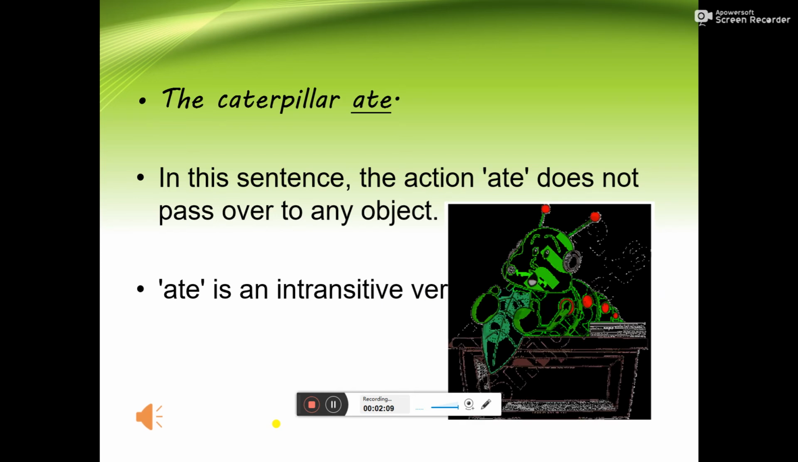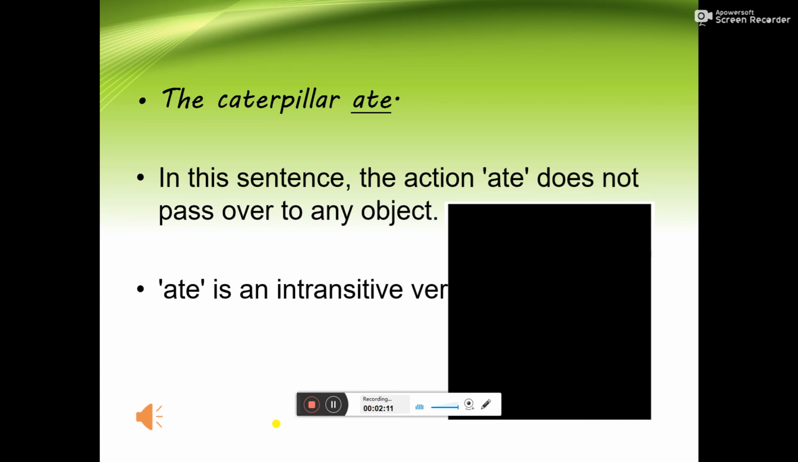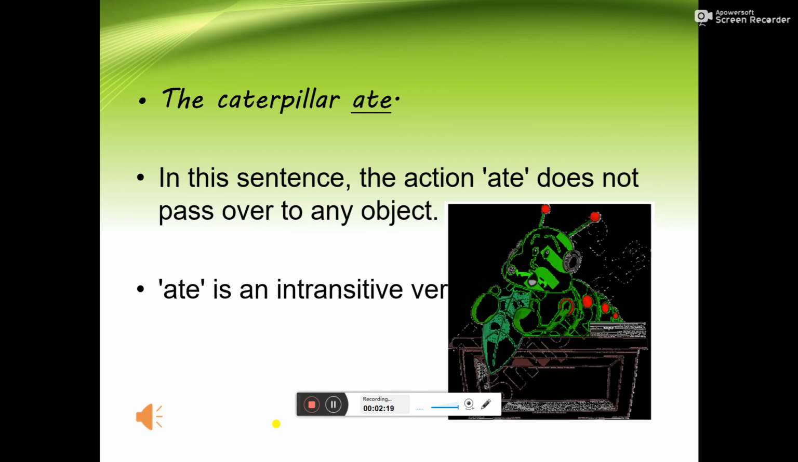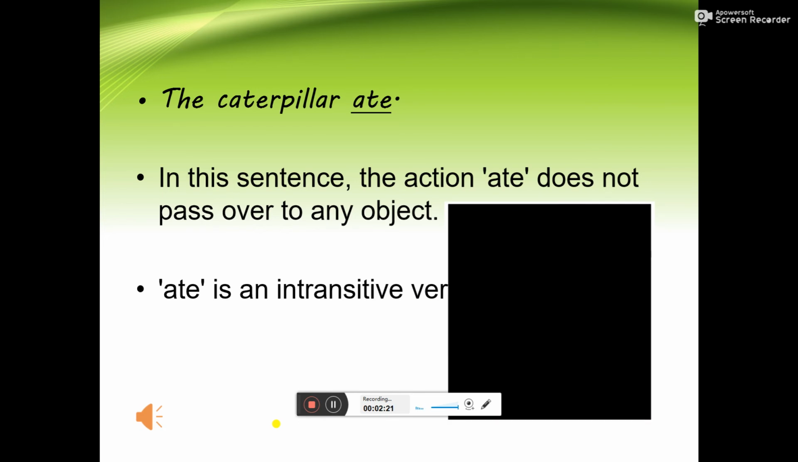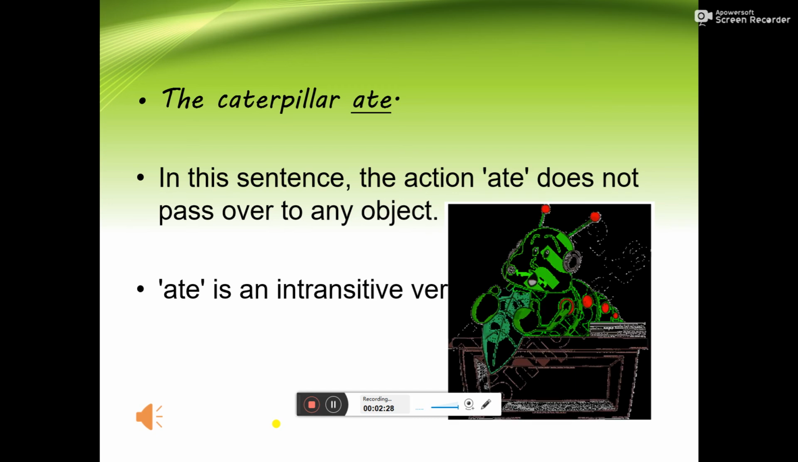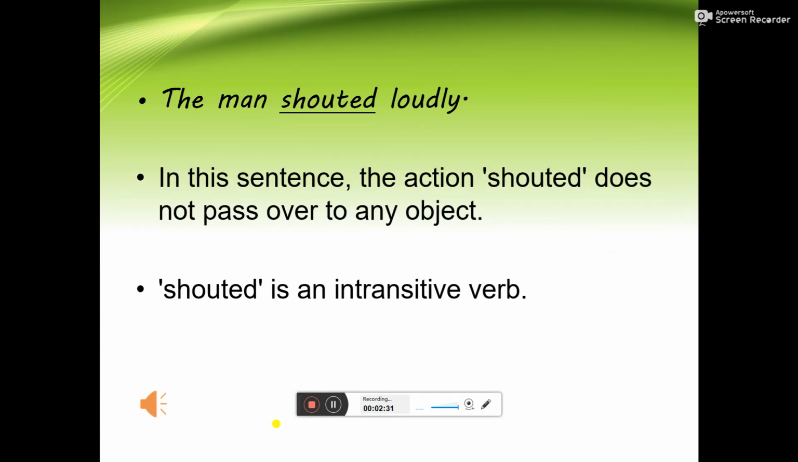Now, let us look at the next sentence. The caterpillar ate. In this sentence, the action ate does not pass over to any object. In any sentence, when the action does not pass over to any object, the verb is an intransitive verb. The man shouted loudly. In this sentence, the action shouted does not pass over to any object. So here, shouted is an intransitive verb.